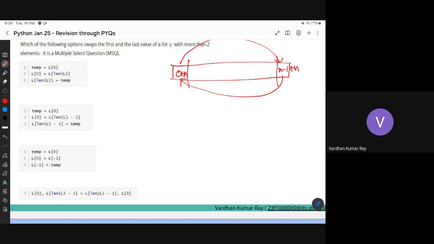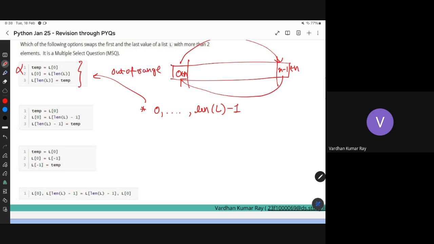Will the first one be able to do it? So what are the indices? The index in the list is from 0 to length of the list minus 1, correct? So index length L is not possible, so we will get an out of bounds error, out of range or something. I don't remember the error name.